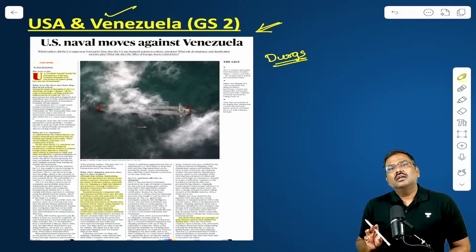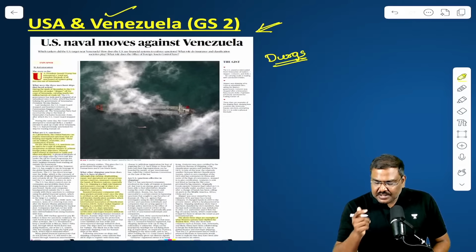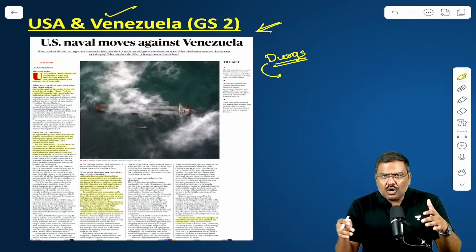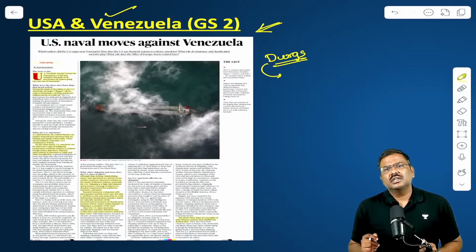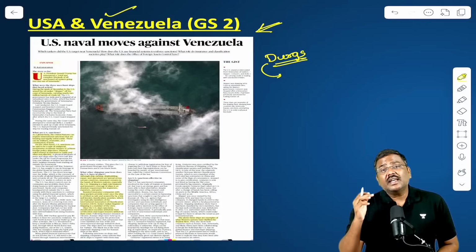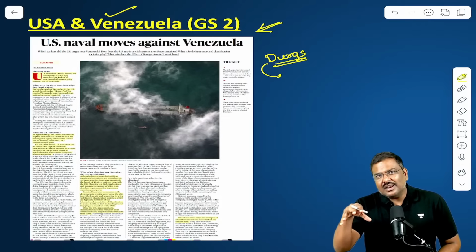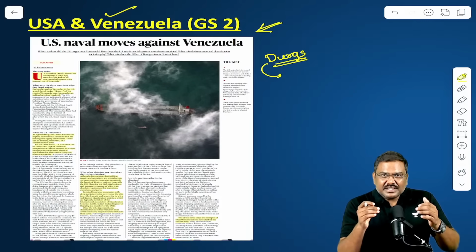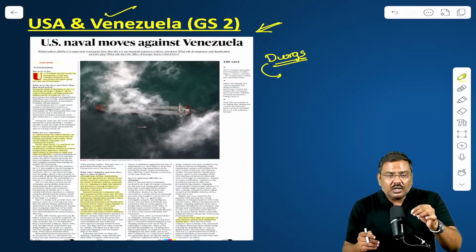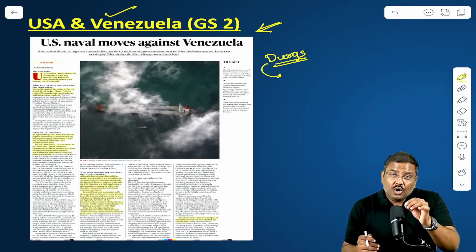And that is the precise reason why the USA very recently has mobilized a lot of forces. They have mobilized a lot of jets, a lot of vessels, which are located in this particular region now. And they have started putting pressure on the administration of Venezuela. They want Mr. Nicolas Maduro to exit.